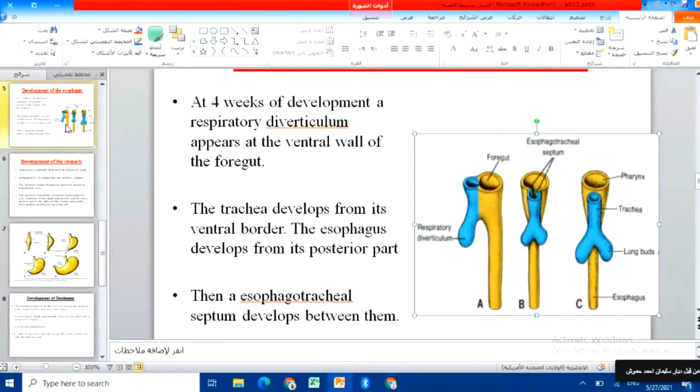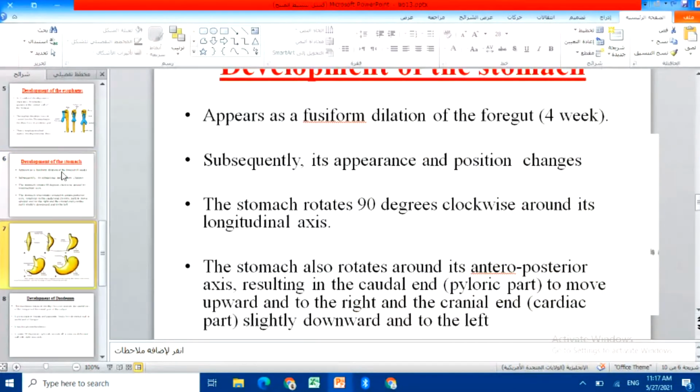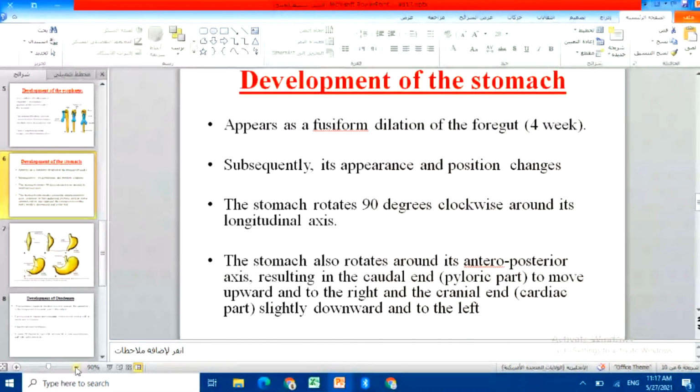Okay, so the development of the stomach. The development of the stomach starts with the dilation of the foregut. Okay, fusiform dilation of the foregut. This will happen also in the fourth week of embryonic development.